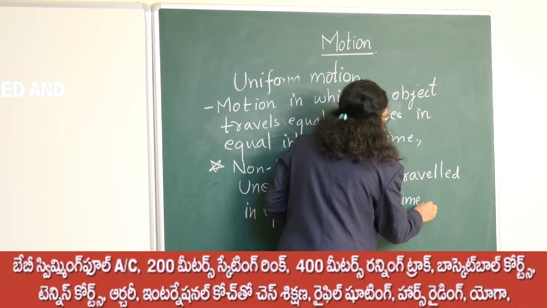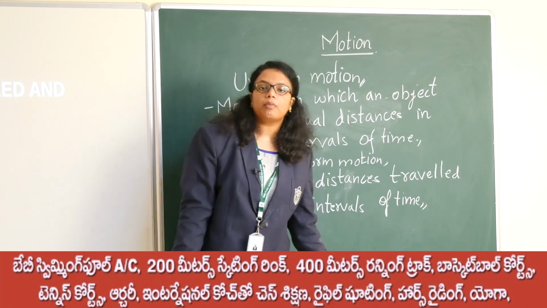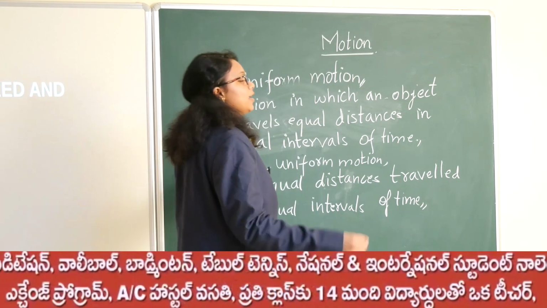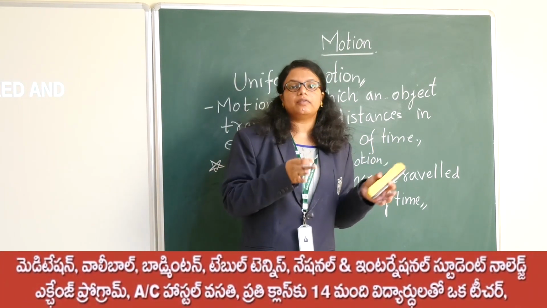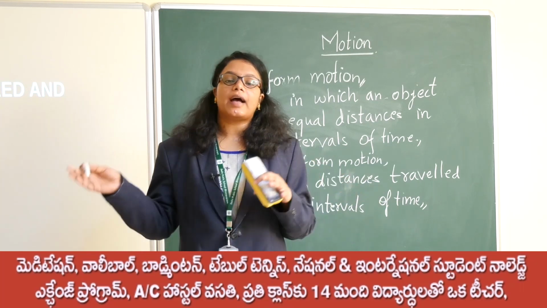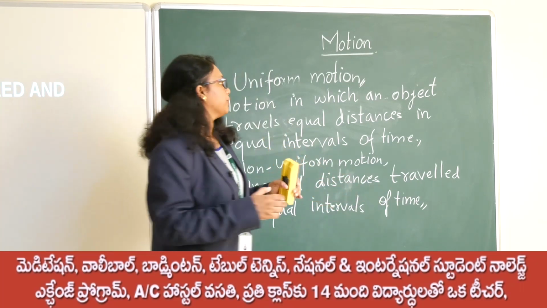So these are the two differences, that is, one is uniform motion and another is non-uniform motion. Uniform motion is equal distances travelled in equal intervals of time, whereas non-uniform motion is unequal distances travelled in equal intervals of time.